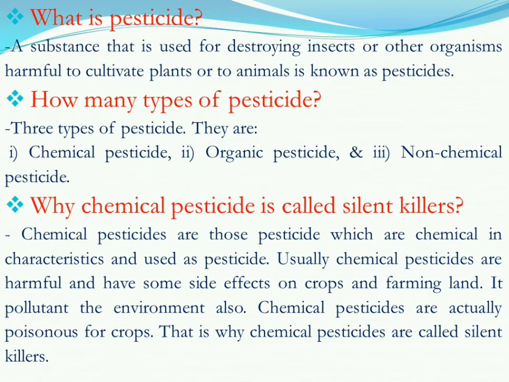Usually chemical pesticides are harmful and have some side effects on crops and farming land. They pollute the environment also. As a result, the whole environment, even the crops and animals, are affected by using this. So chemical pesticides are actually poisonous for crops. That is why they are called silent killers, because they slowly harm the crops, the soil and also the environment.